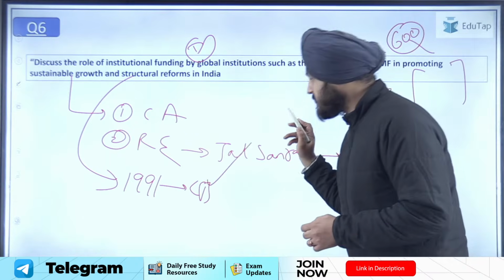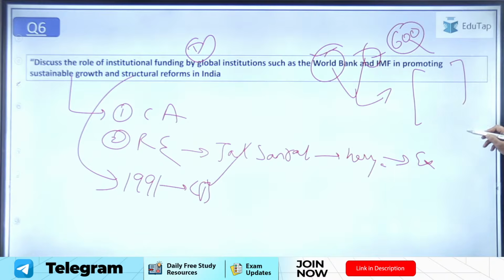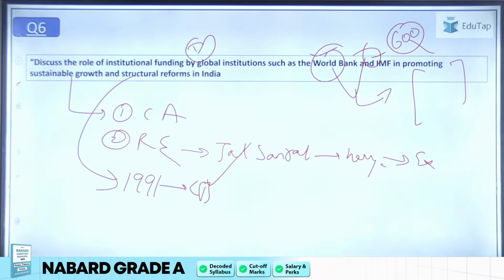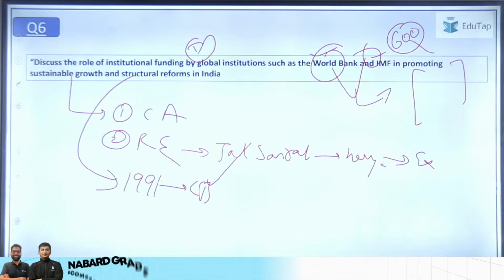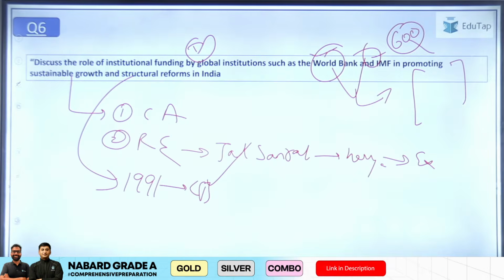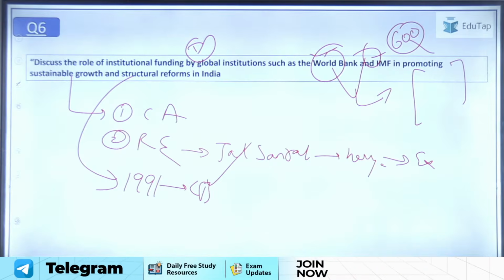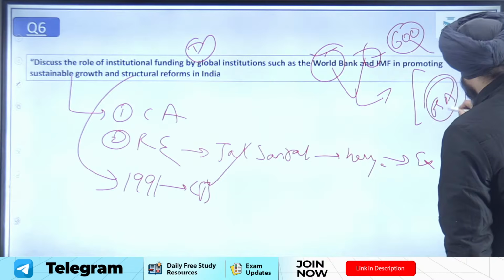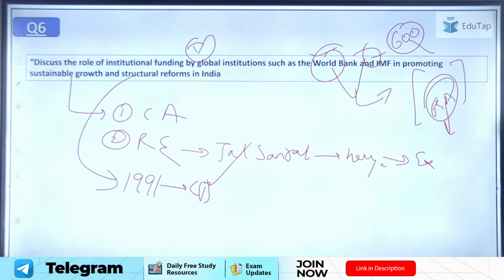So 1991 reforms की आप बात कर सकते थे। Apart from that you could have written about other type of factors also that you think that basically World Bank और IMF ने उस पर role play किया हो, and those things were there as a part of the news, right. So you could have touched upon those areas in order to write a complete answer. For example, you could have also written about financial sector assessment reform. Based upon that, basically IMF, I would say, and the World Bank, because of this institutional funding, we brought reforms as a part of the financial sector.